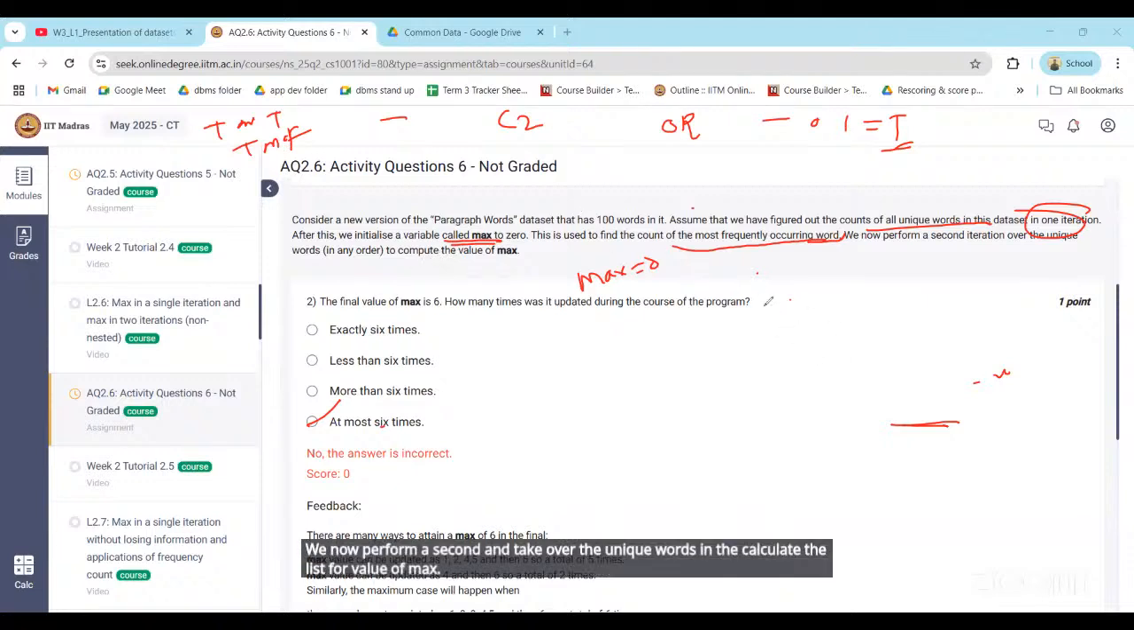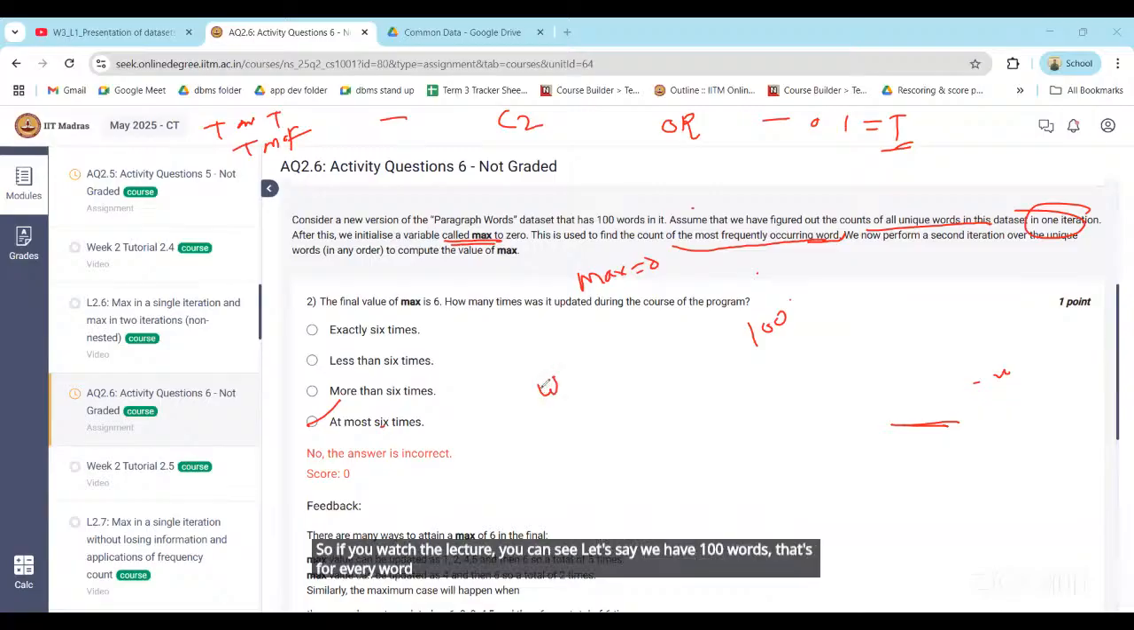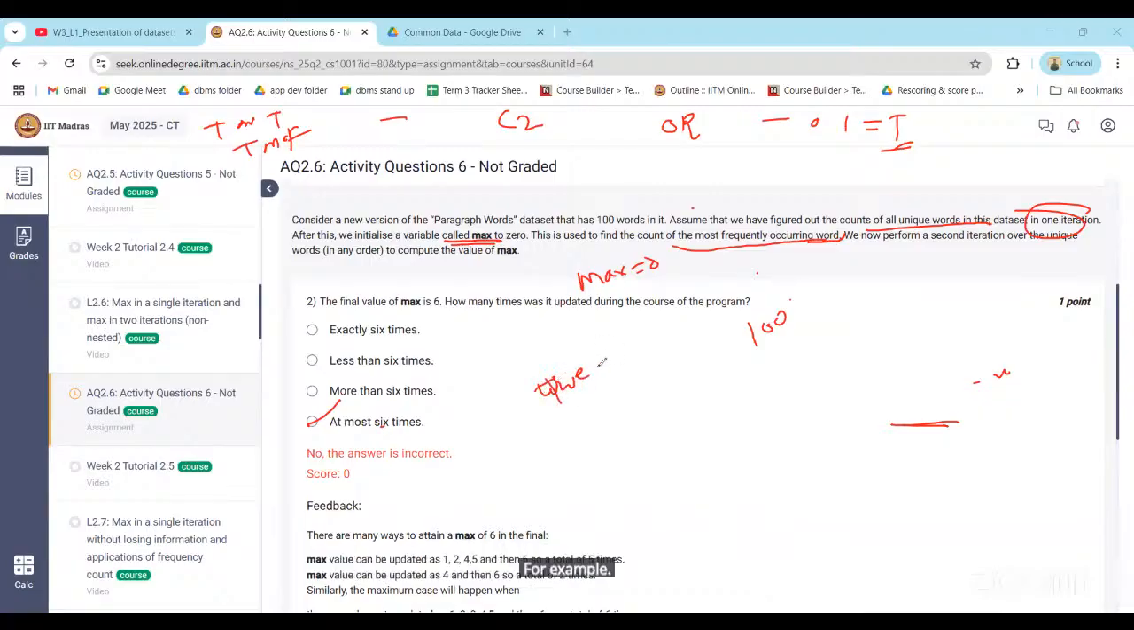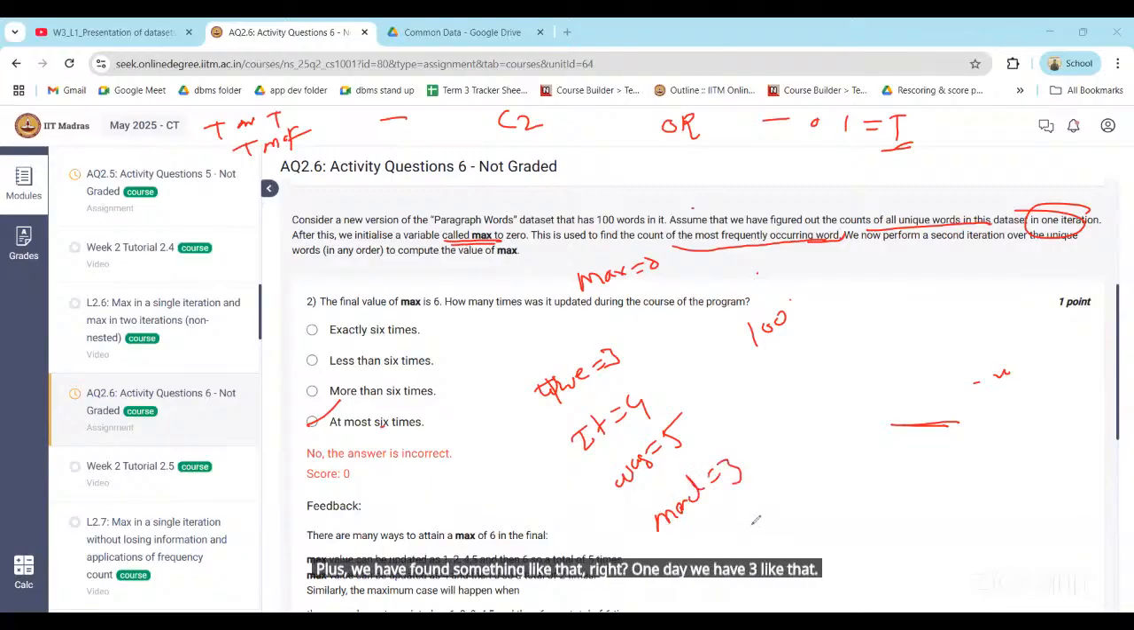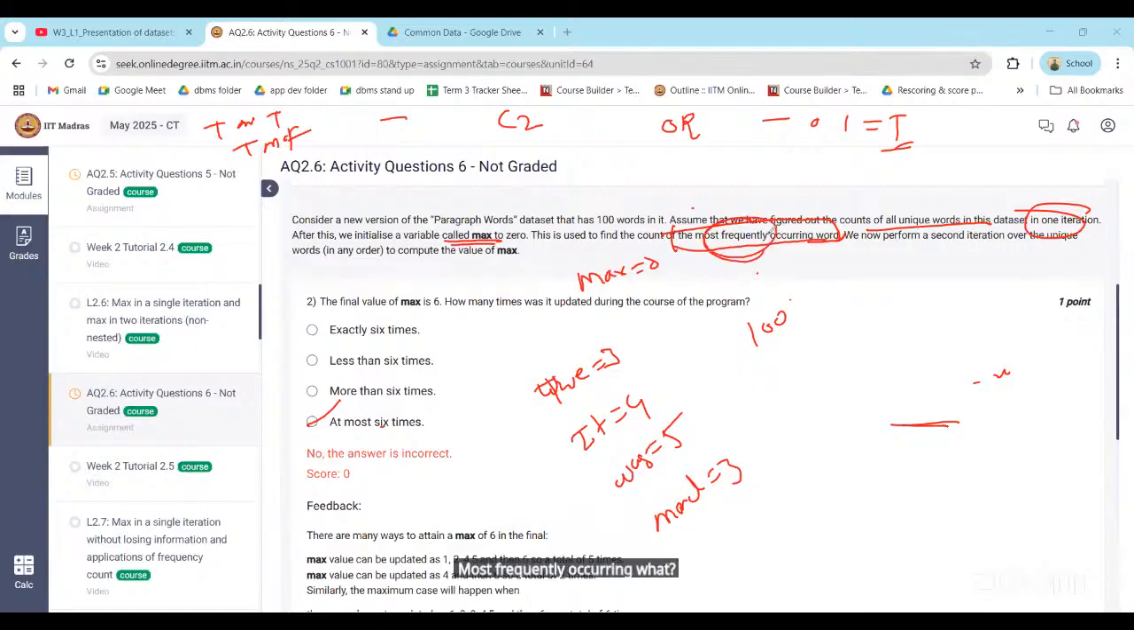If you watch the lecture, you can see, let's say we have 100 words, and for every word we have a count. For example, we have 3, 4, 5, something like that. Monday we have 3, like that. So we have a count for every word, right? Now what we need to find out is the most frequently occurring word. How are we going to find it? The word whose count is more among all the words. Can we say like that?